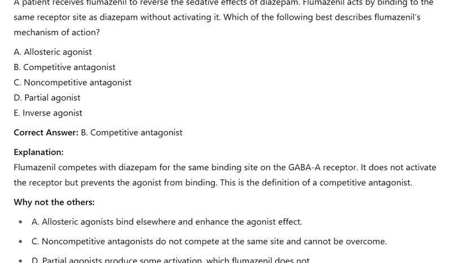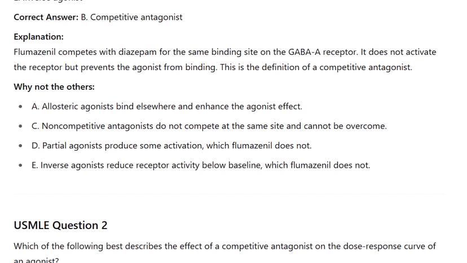Why not the others? A. Allosteric agonists bind elsewhere and enhance the agonist effect. C. Non-competitive antagonists do not compete at the same site and cannot be overcome. D. Partial agonists produce some activation, which flumazenil does not. E. Inverse agonists reduce receptor activity below baseline, which flumazenil does not.